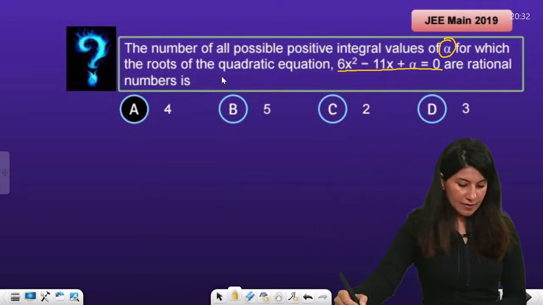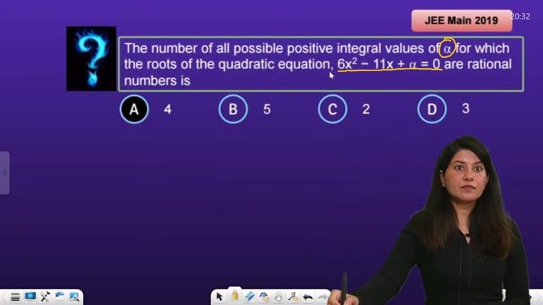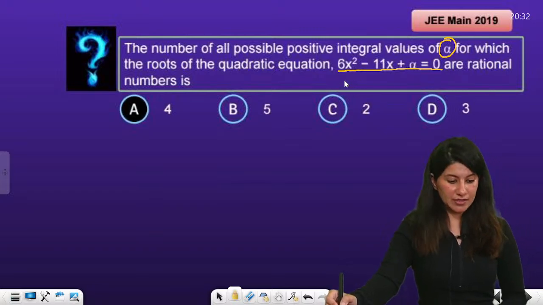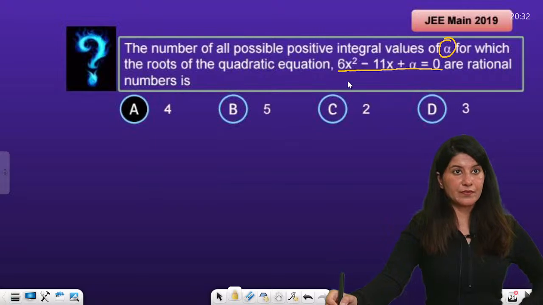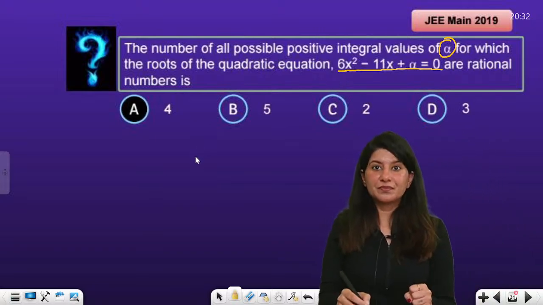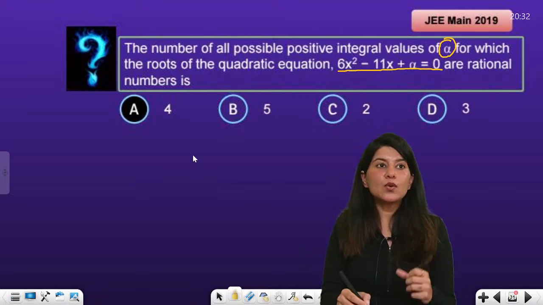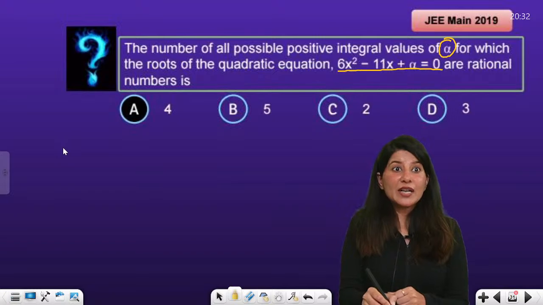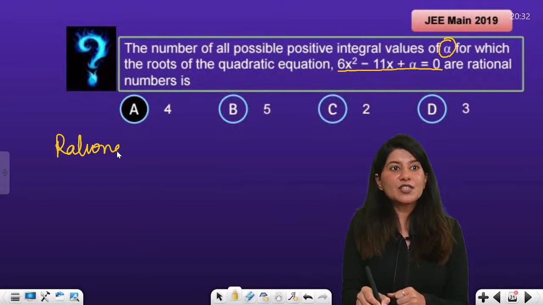Very good question, absolutely good question. So the roots of the quadratic equation are rational numbers. I want to know how to make my quadratic equation's roots rational. So, the condition for roots to be rational. Let me just tell you the condition for rational roots.